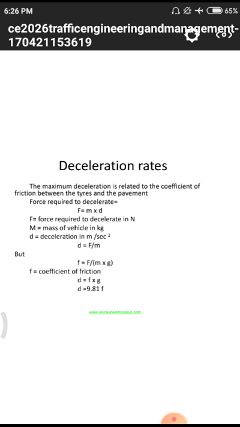Deceleration means the force required for stopping a vehicle, and this force depends upon the mass and the deceleration values. Here F is the force required to decelerate in newtons, m is the mass of the vehicle in kilograms, and d is the deceleration in meters per second squared. So d equals F by m, force by mass.